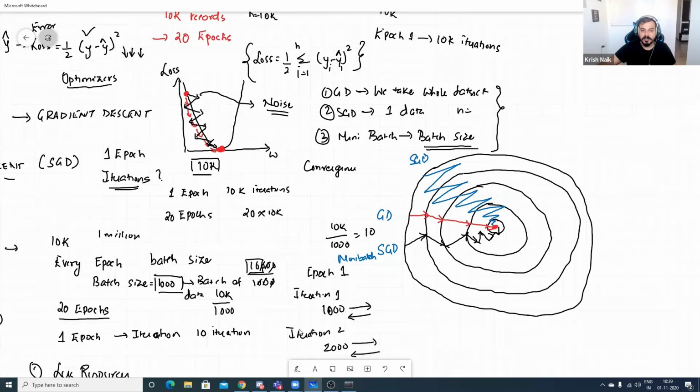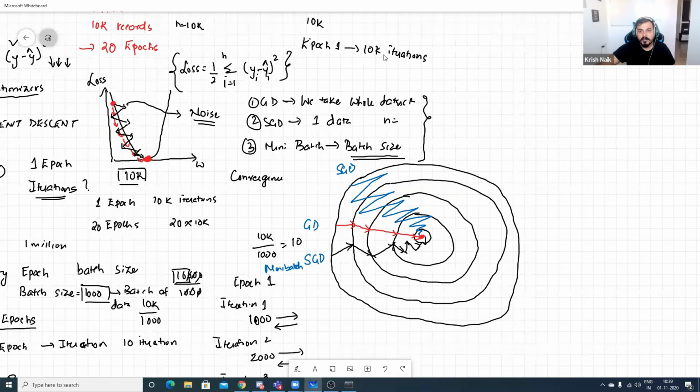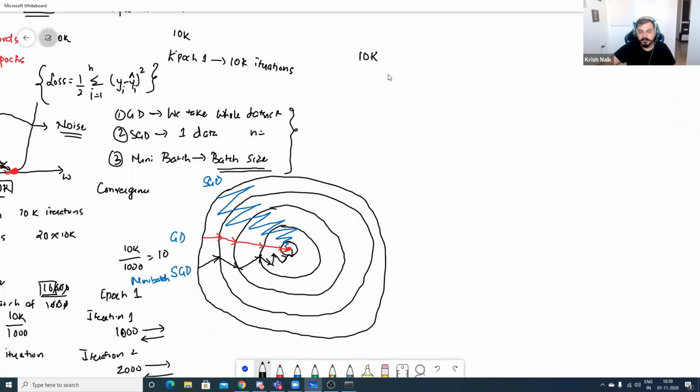Just imagine like this. Okay, I'll just write it over here. Suppose I have 10K records. Okay. In epoch 1, if I use gradient descent, for every front propagation and back propagation, how many records am I taking? Suppose in gradient descent, we take the whole records. So for every epoch, there will be only one iteration in gradient descent. Okay. There will be only one iteration, because we are taking the whole data set, right?